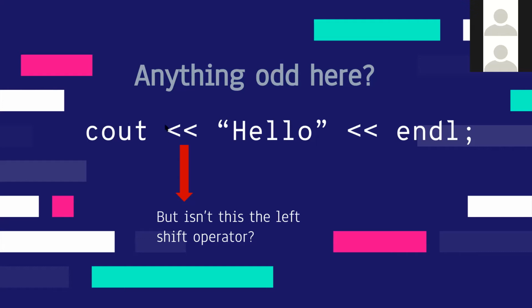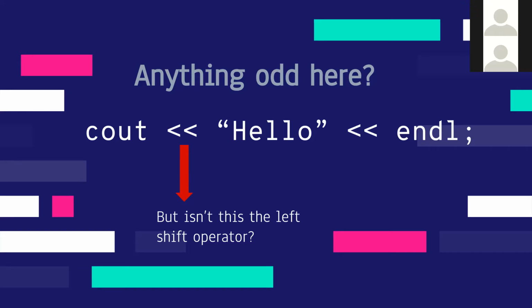A little story about cout and cin. Cout and cin are what are called output and input stream objects. What these allow you to do is take inputs and outputs. These are special objects in C++, and they can print into files, they can write into the console, they can do all sorts of things regarding input and output. They can read integers, they can read anything that you want.